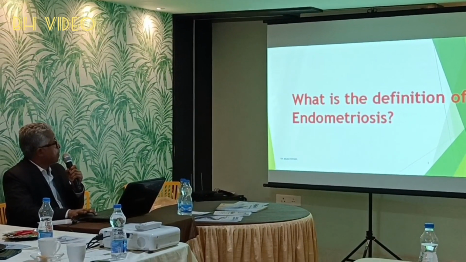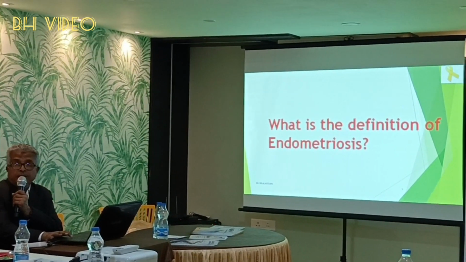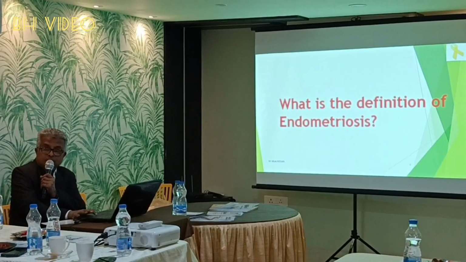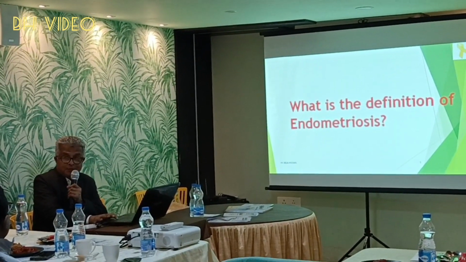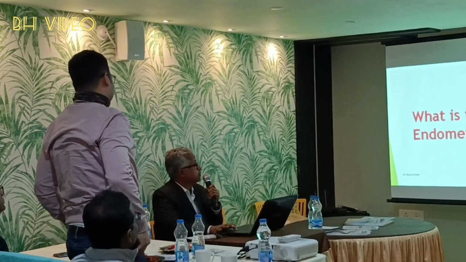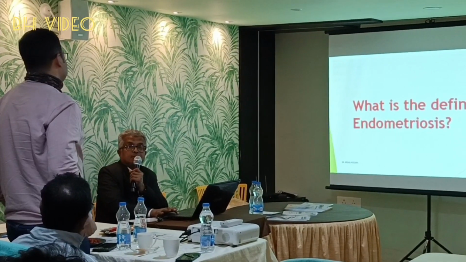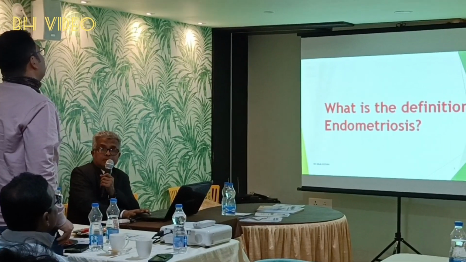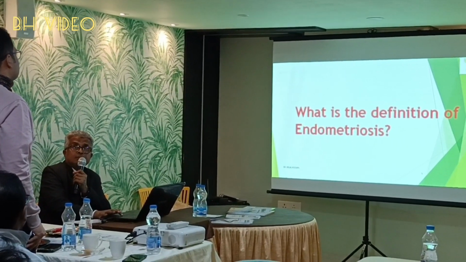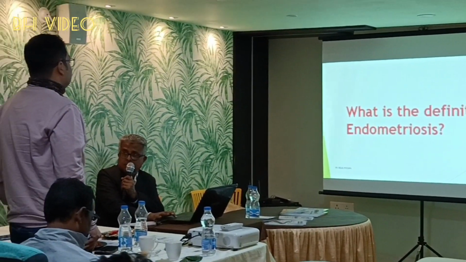Endometriosis, an enigma. What is the definition of endometriosis? Presence of endometrial glands and stroma outside the endometrial cavity. It can be in any location such as myometrium, ovary, pouch of Douglas, broad ligament, etc. Thank you.